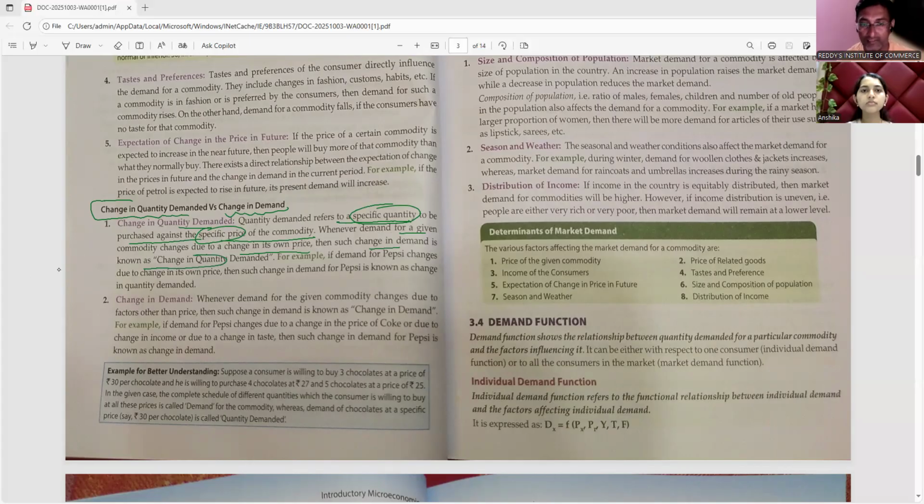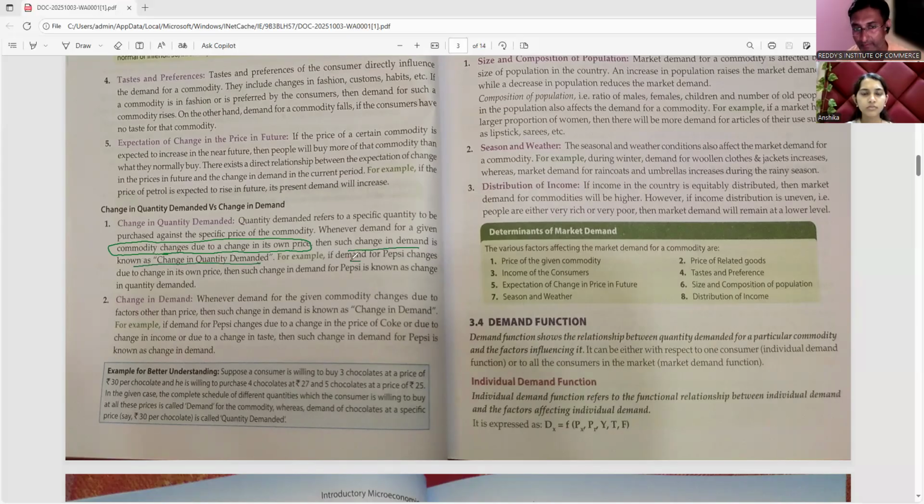See, the most important point is that the demand for the commodity changes due to change in its own price. Nothing else changes in this case. Only its own price is changed. No substitute price is changed, and no other factor is affecting that good. No other factor is affecting it, but still its own price has changed. Then the change in demand is known as change in quantity demanded.